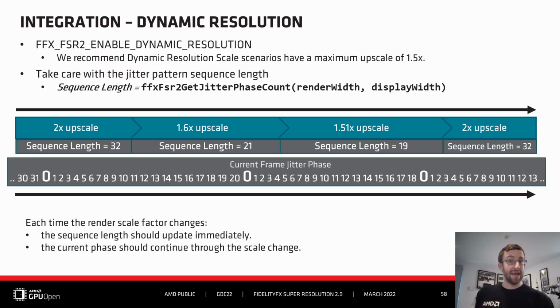This leads us on to dynamic resolution situations, where the scaling factor can change from frame to frame. Here, we need to enable the dynamic resolution flag and take care with the jitter pattern sequence length. Adjust the sequence length each frame to correctly reflect any change to the scale factor, and always continue the current phase through this change as seen in the timeline diagram here. This will then lead to the correct jitter being applied and maximize image quality by allowing the correct number of frames before sequences repeat, increasing the detail that's accumulated into the output.